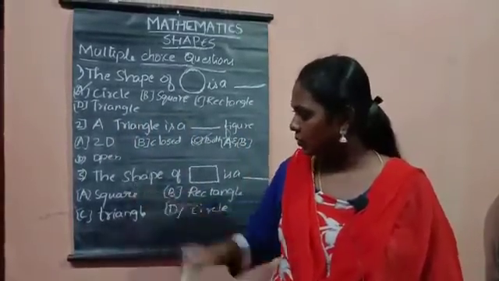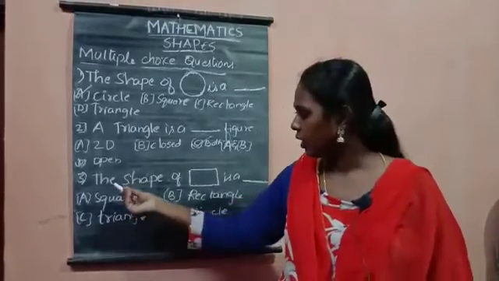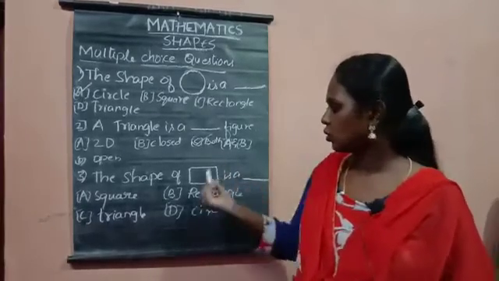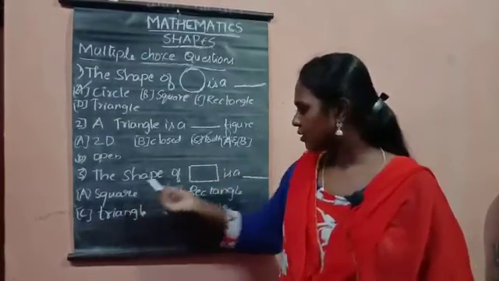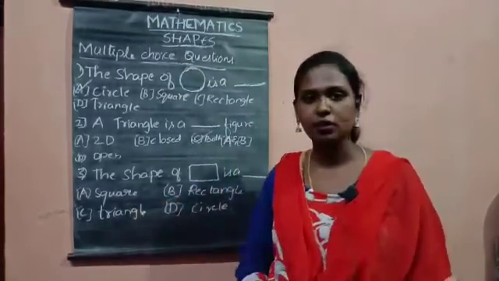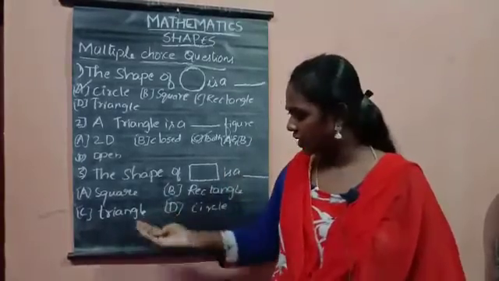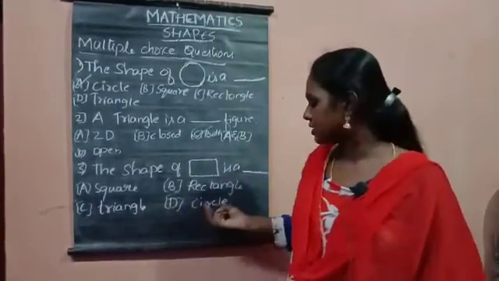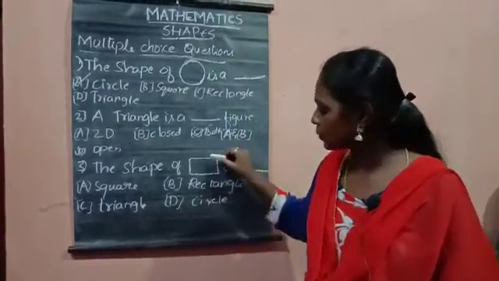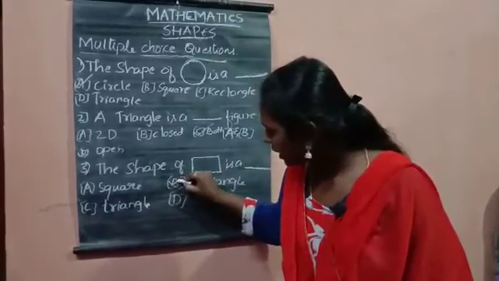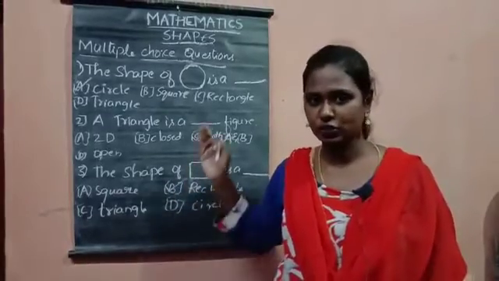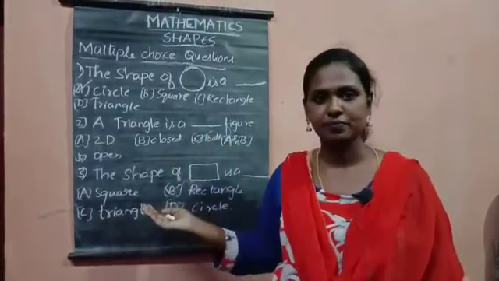So let us see the third question. The shape of the figure is dash. So you can see the shape. Square, rectangle, triangle, circle. Children, you know a square has 4 equal sides, a triangle is a 3-sided figure and a circle is a closed loop. And this figure is a rectangle because opposite sides are equal. So mark B. The answer is rectangle. I hope you understood these questions.